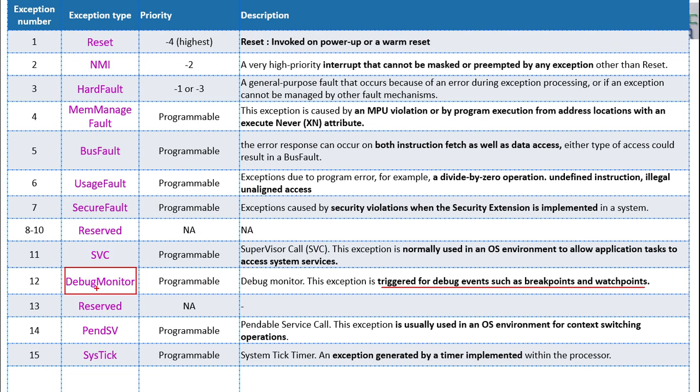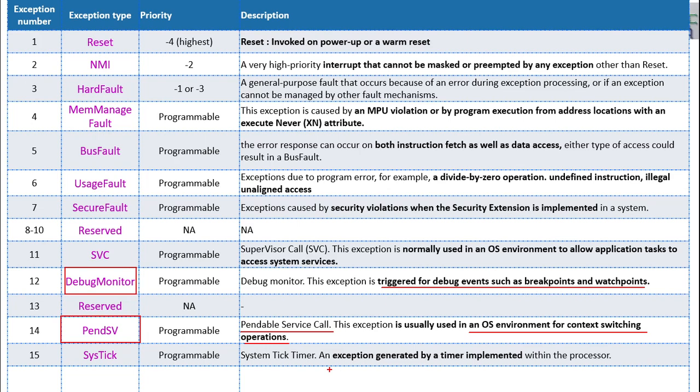The next one is system exception. Exception number 13 is reserved, and exception number 14 is PendSV. PendSV is nothing but pendable service call. This is again with respect to the operating system, nothing but the RTOS concept. This exception is usually used in the OS environment for context switching of your OS tasks.